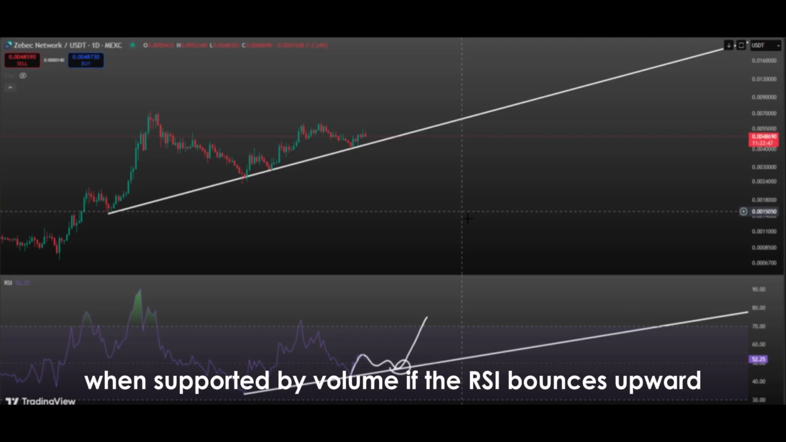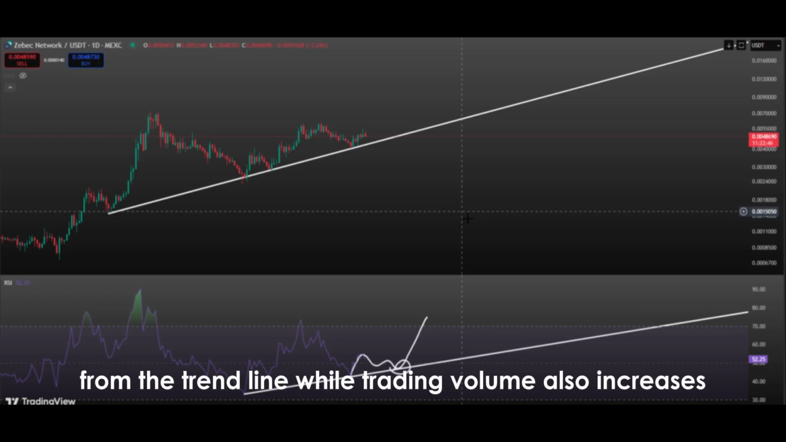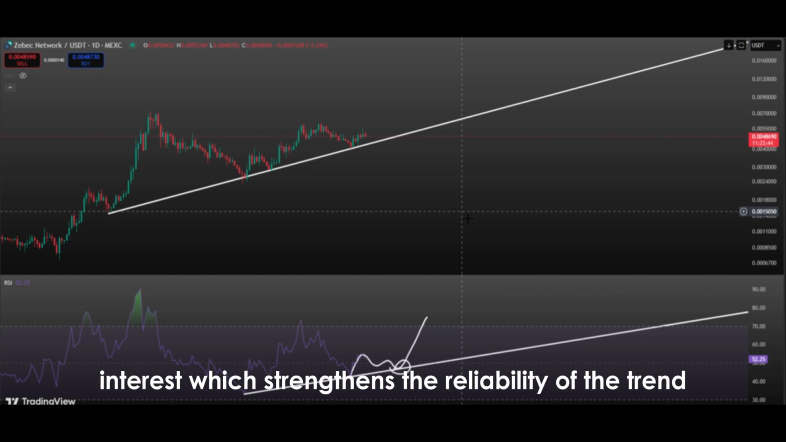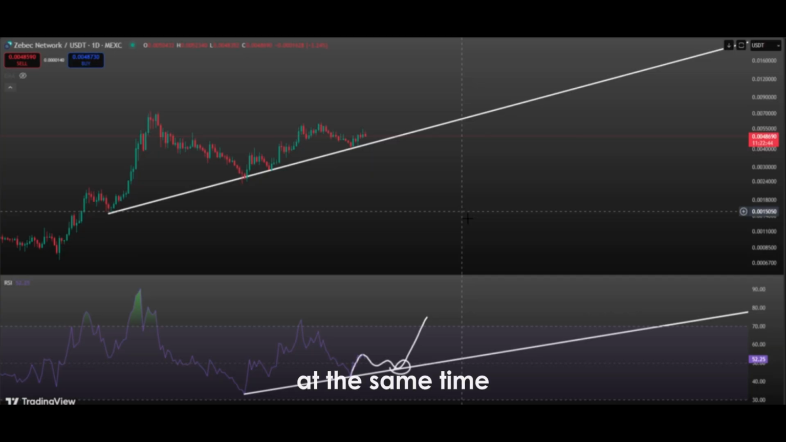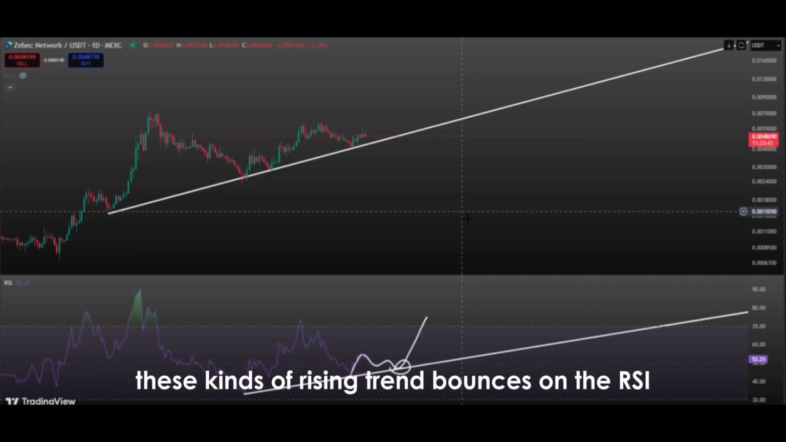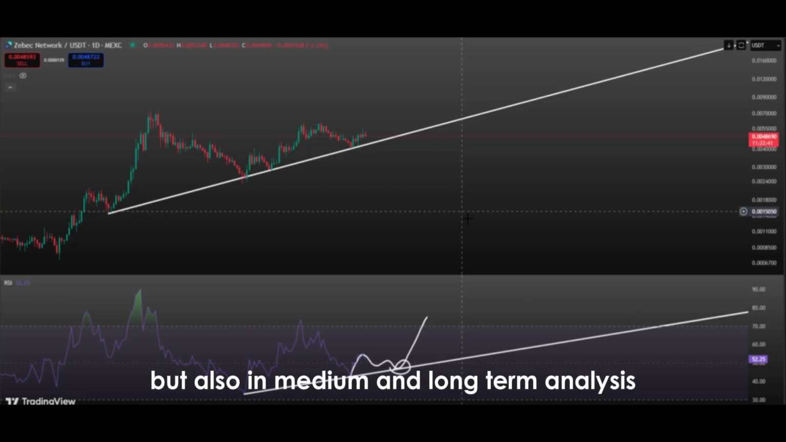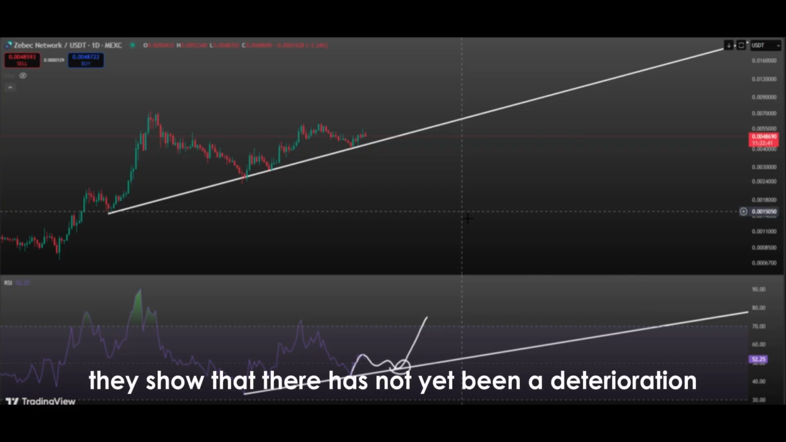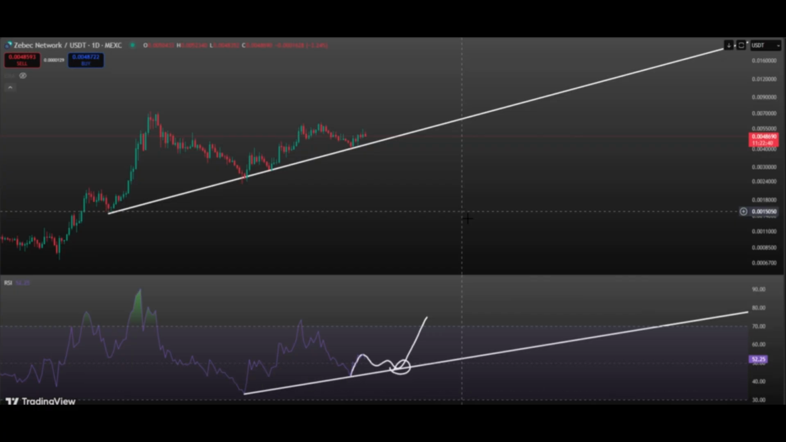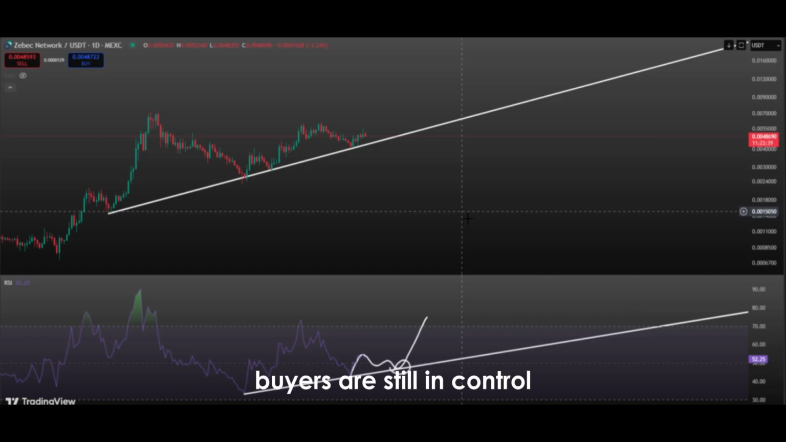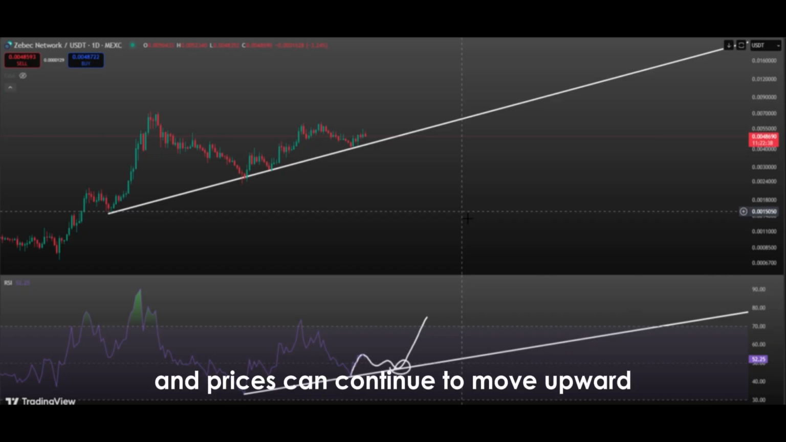If the RSI bounces upward from the trend line while trading volume also increases, it shows that the rise is driven by genuine buying interest, which strengthens the reliability of the trend. At the same time, these kinds of rising trend bounces on the RSI provide valuable insights not only in the short term, but also in medium and long-term analysis, because they show that there has not yet been a deterioration in the market's fundamental dynamics, buyers are still in control, and prices can continue to move upward in the bigger picture.